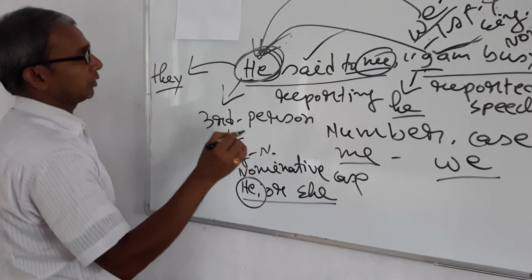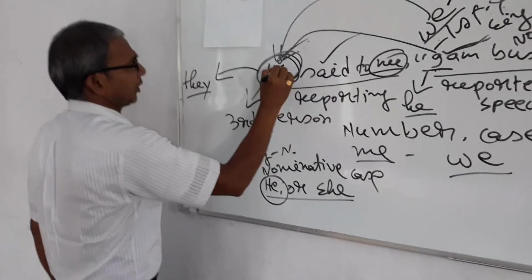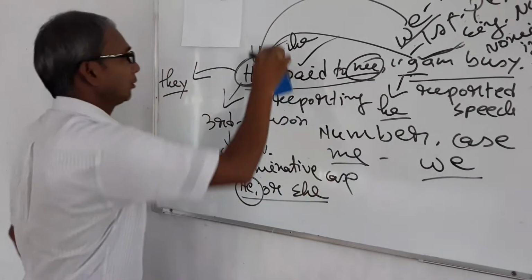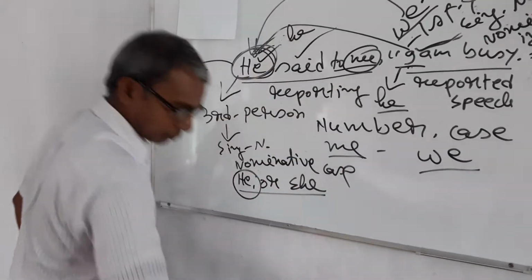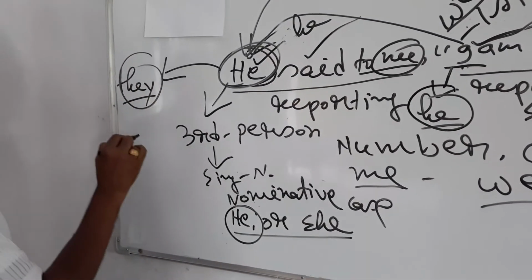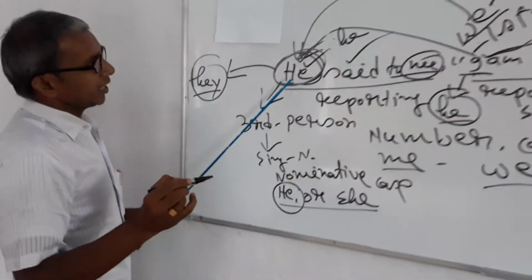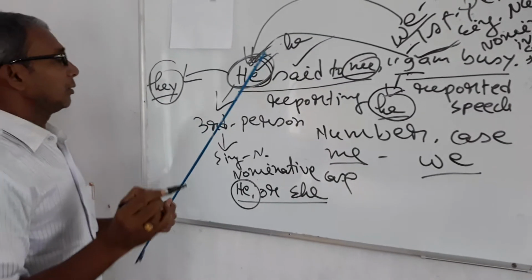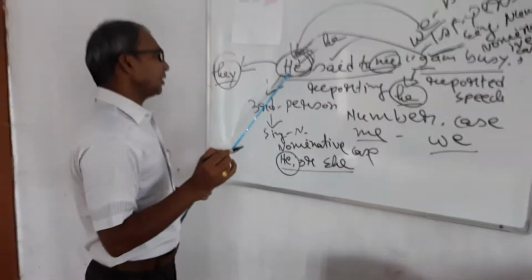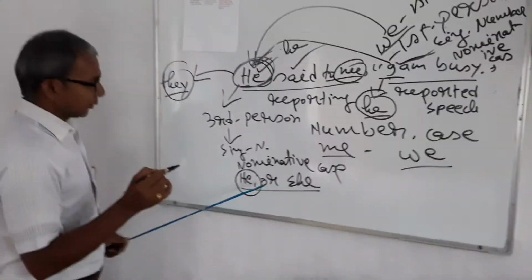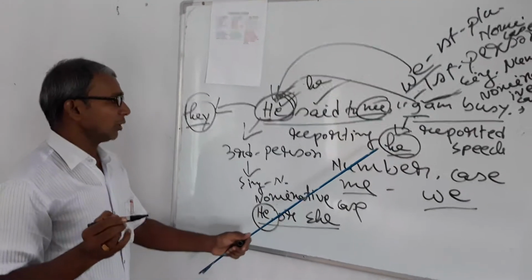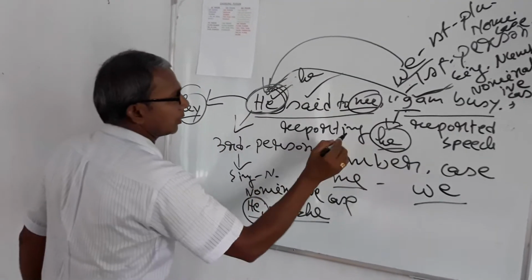You should be very careful that the subject of the reporting verb is he. It is third person singular, but he, they, it is not permanent. We shall find out the gender of this subject. If there is any feminine gender, it will be turned into she. But here is he. It will be turned into he. It is masculine, so he.